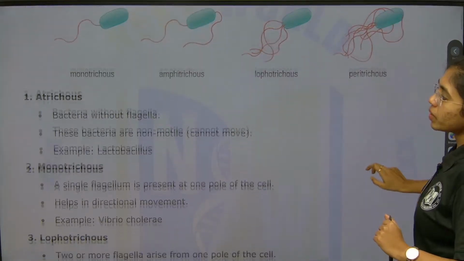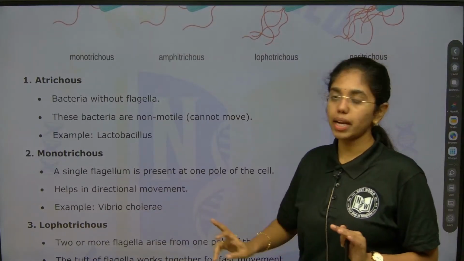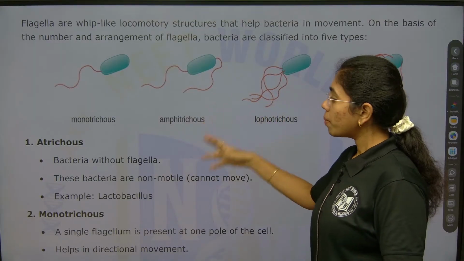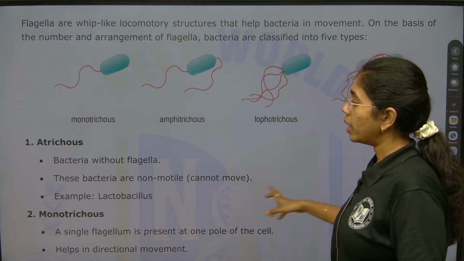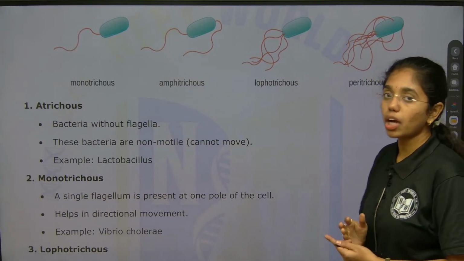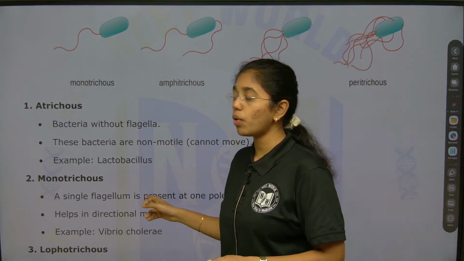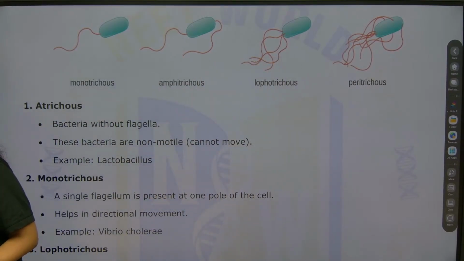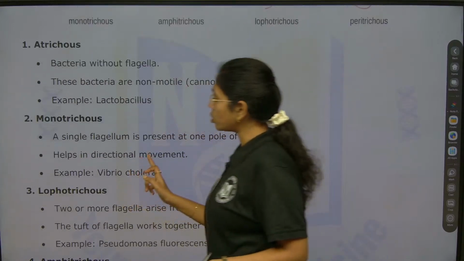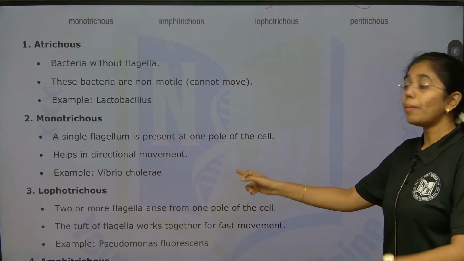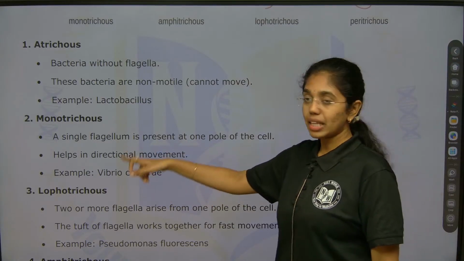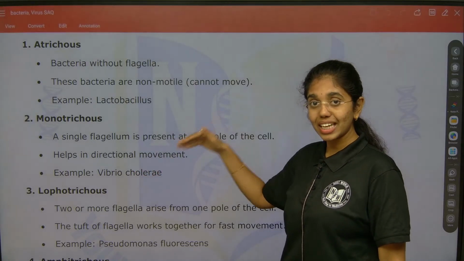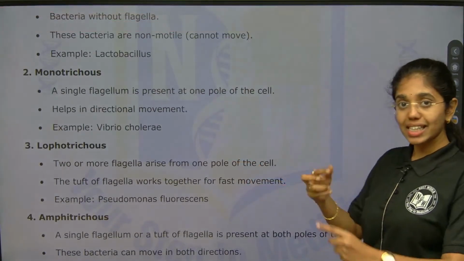Peritrichous flagella. Now you see, the description and examples are important. Just by looking into the diagrams you can easily make out the types, but look into the examples properly. First, atrichous means bacteria without flagella. The best example you can give here is lactobacillus or lactic acid bacteria. Second, monotrichous, which is a single flagellum. Comma-shaped bacteria, the example is Vibrio cholerae, which helps in single directional movement, as it has a single flagellum.